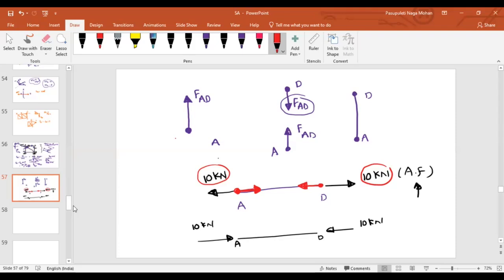draw a line along the member AD and represent it away from the joint. That is nothing but your representation of the force in the member AD. Similarly, if you look at point A, draw a line and represent it away from the joint. Again, this is also my representation of force in member AD. The directions might be different, here it is left side and right side, and here it is left side, but you should follow the representation. Always draw a line away from the joint. Clear?